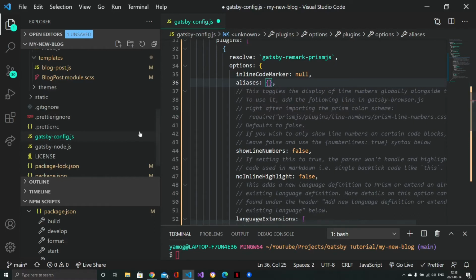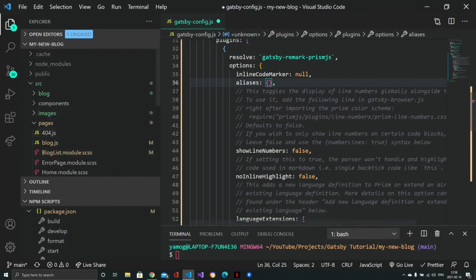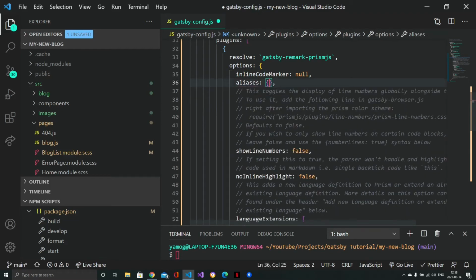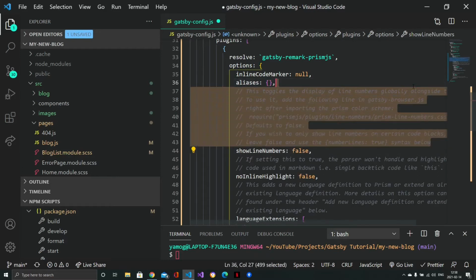Let's say in your markdown files you want to add a snippet for C# code, so I think it's called csharp, but you can map it to something like cs. Then you can use this alias in your markdown files. I think this is a really cool thing, but for now I don't want any aliases. I'm good without them. I don't think I need to show the line numbers either.